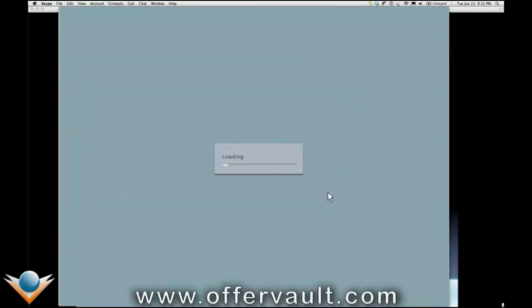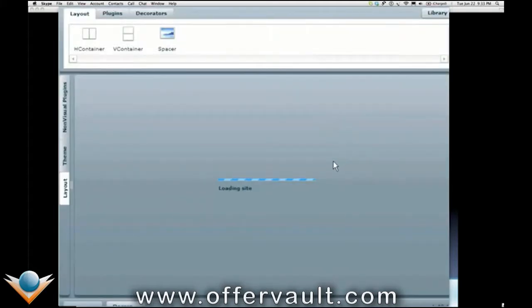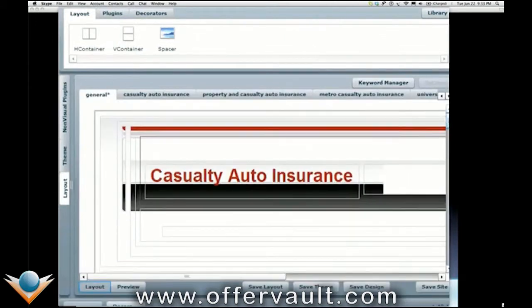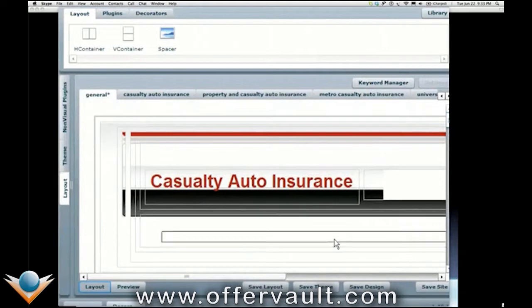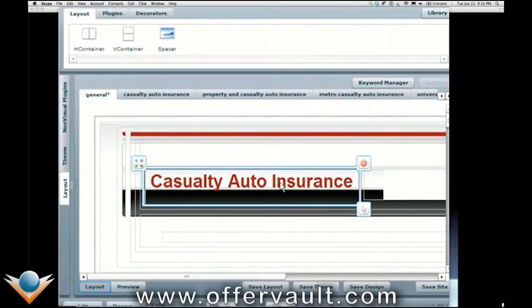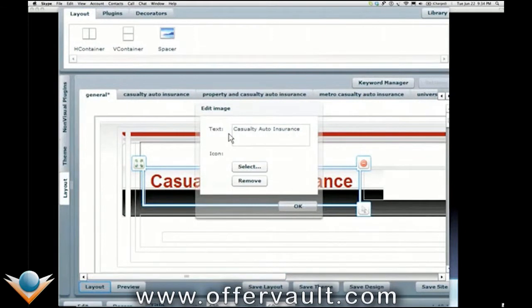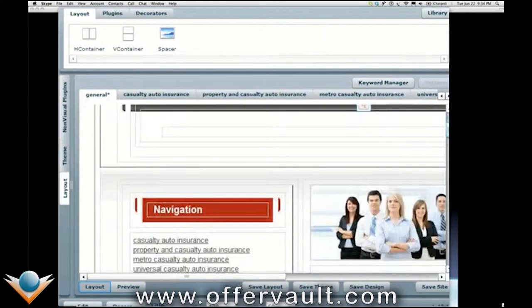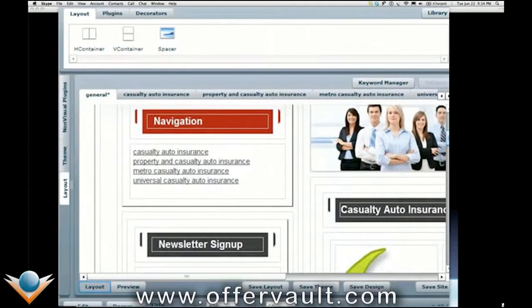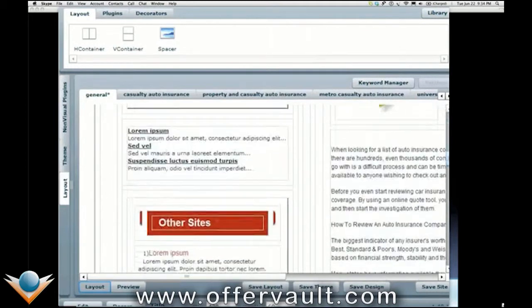Now I selected the business template for the visual template editor, which is the core of this super-duper website construction software. Now it's loading the entire software right into your browser. It doesn't run on your computer like normal software. It runs within the browser. It's such a cool piece of software. And okay, it's loaded the template, and this software is just drag and drop easy. You click on the title, click Edit, and put in your title, Casualty Auto Insurance. You go down. There's your navigation. That's all the navigation to the different pages. You can have a newsletter sign up if you want.